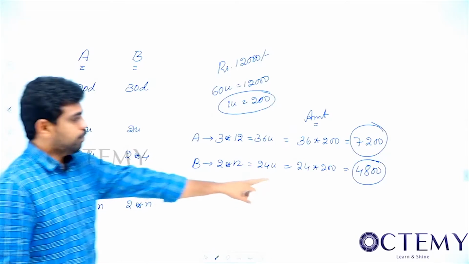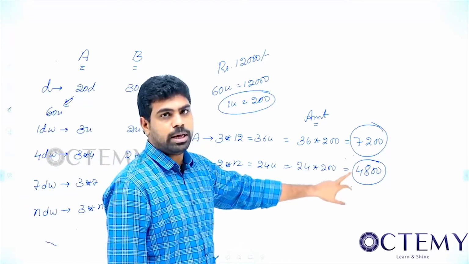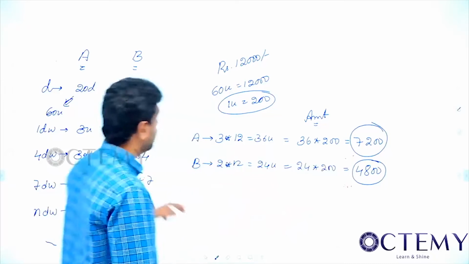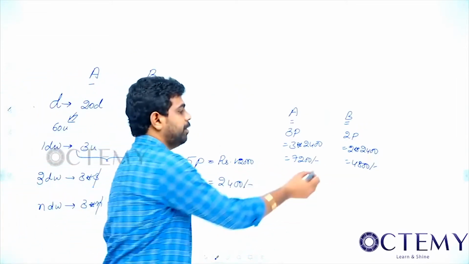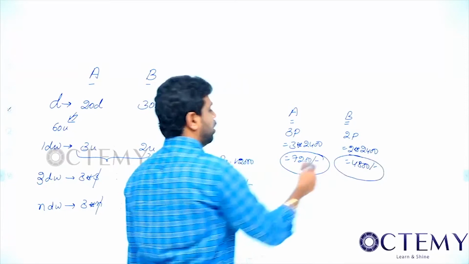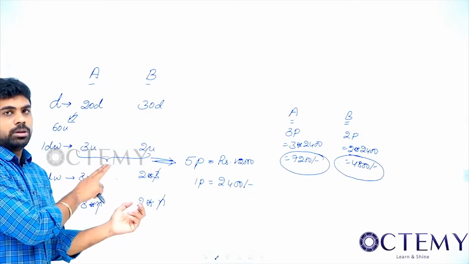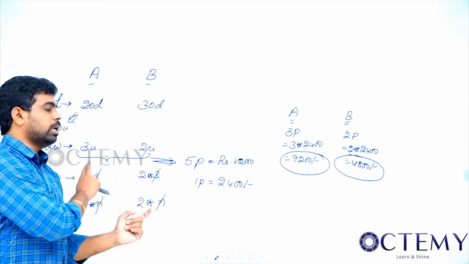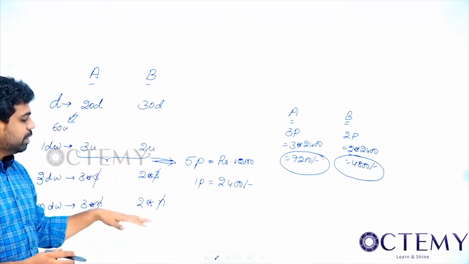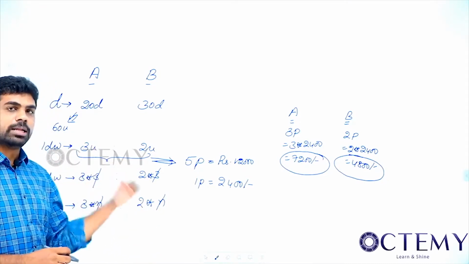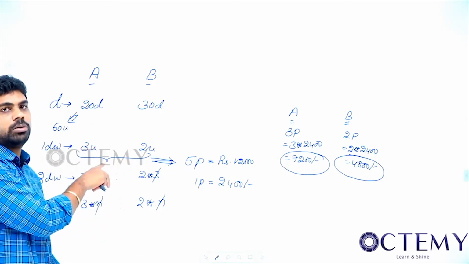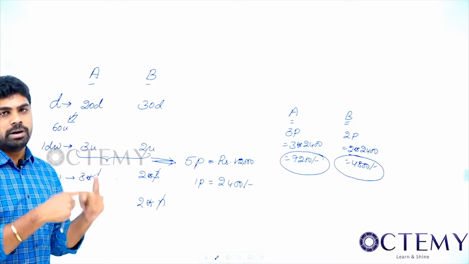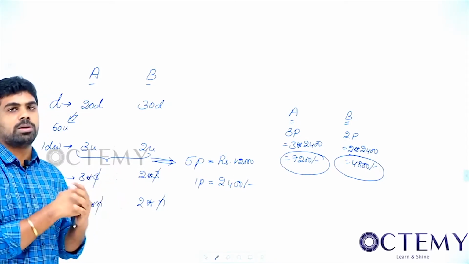When you see here, the same amounts are coming. They are getting the same amounts, 7,200 and 4,800. Even here you see, it is the same, no? Satisfied? So from now we will be taking 1 day works. You should get a doubt now, why are you taking the 1 day work ratio? Whatever the number of days they are doing, even if they do 100 days, they will be dividing the work in this ratio only. Why take only the work ratio? Because the amount should be paid for work done. Okay, understood?